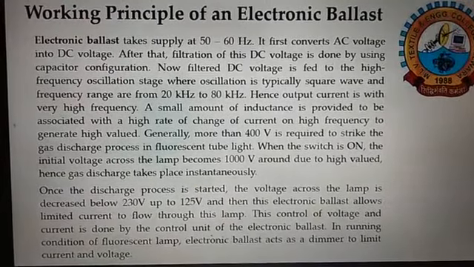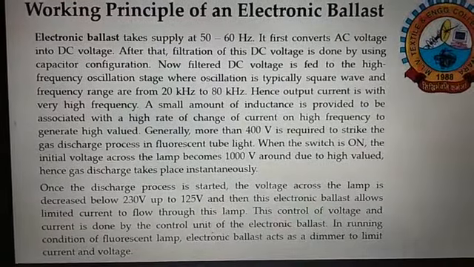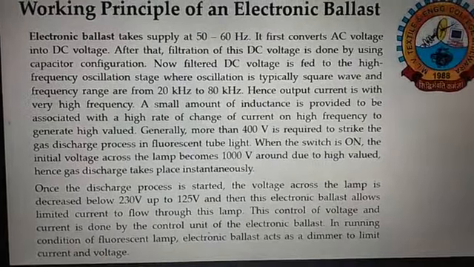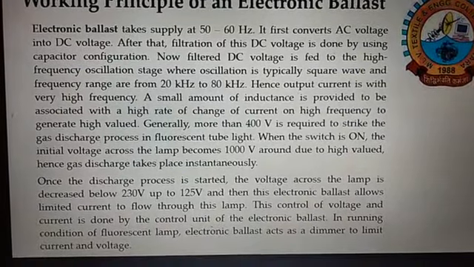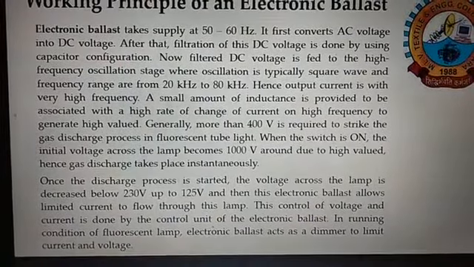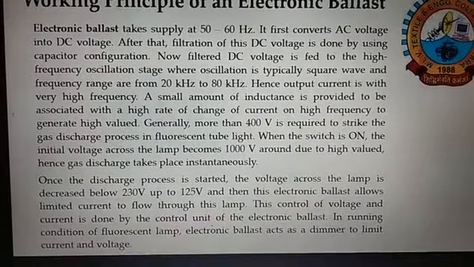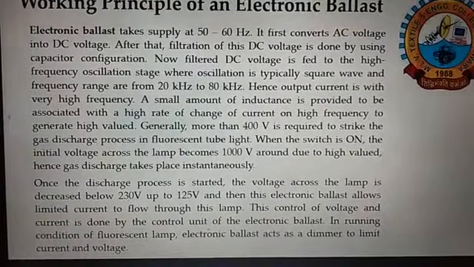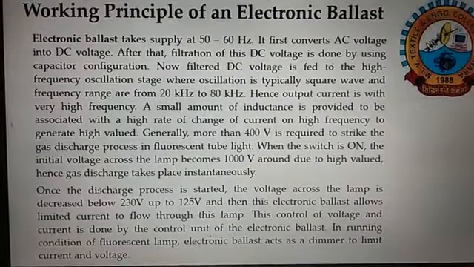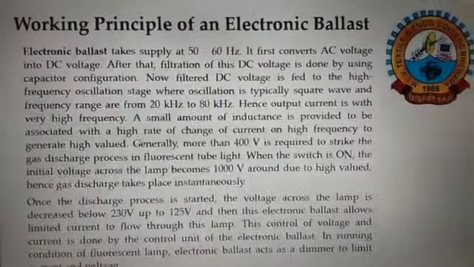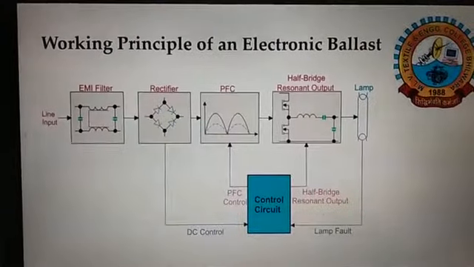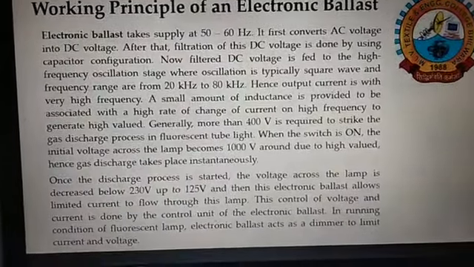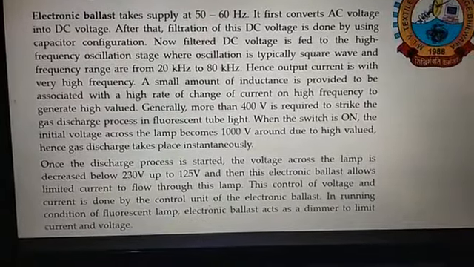Electronic ballast takes supply at 50 to 60 Hz. It first converts AC voltage into DC voltage. After that, filtration of this DC voltage is done by using capacitor configuration. Next, the filtered DC voltage is fed to the high frequency oscillation stage, where oscillation is typically a square wave and frequency range is from 20 kHz to 80 kHz. This operation is done in the last half bridge resonant circuit. Then output current is with very high frequency.